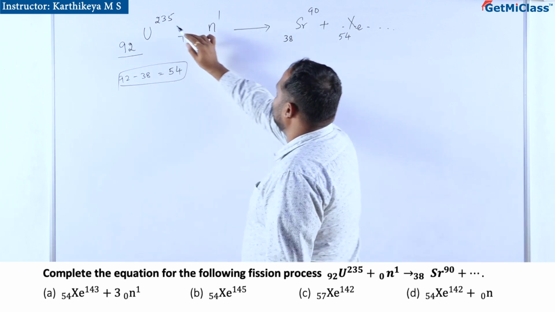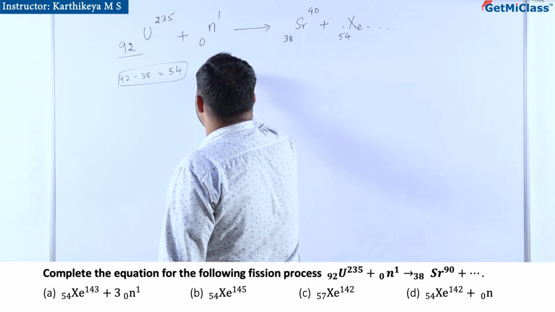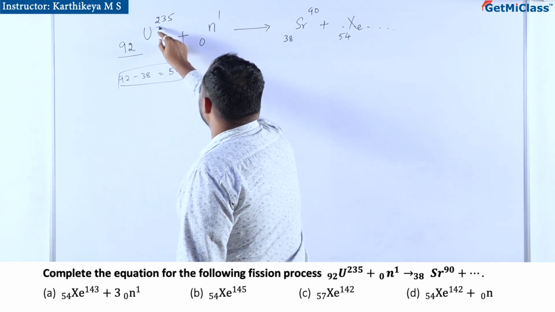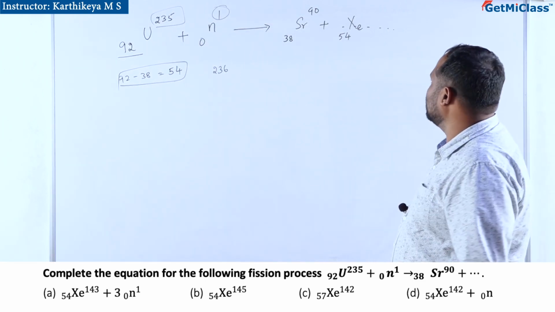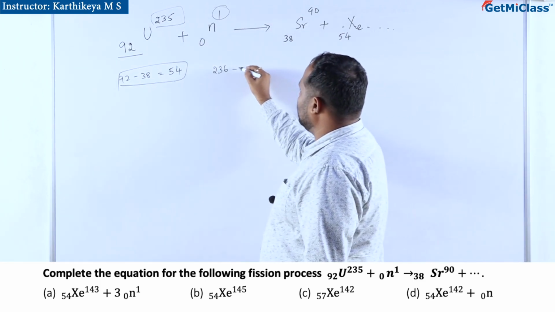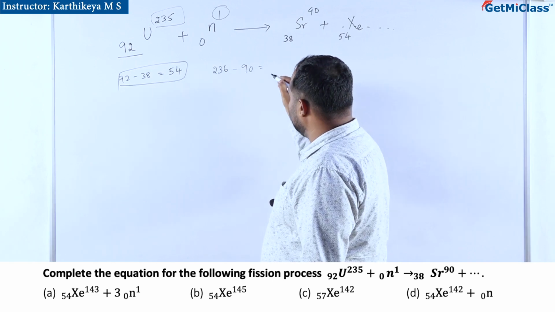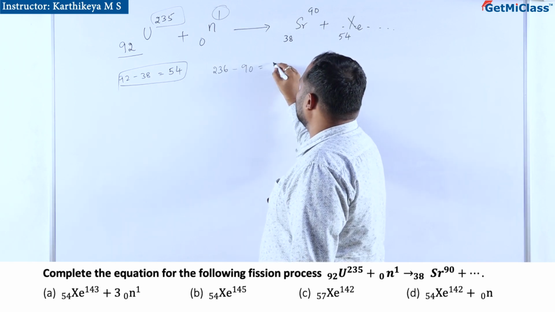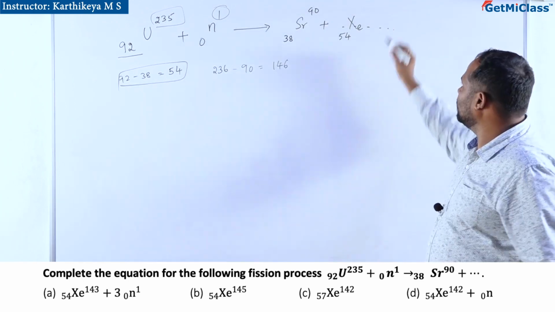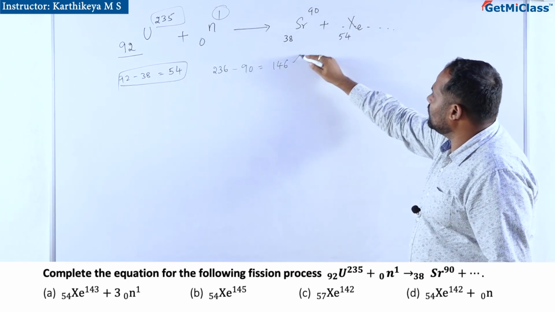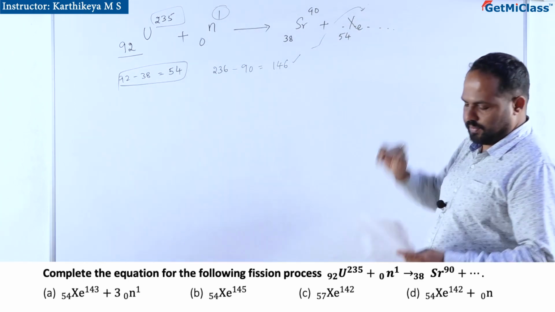Then if you see here, it is 236, no? 235 plus 1 is the total mass. That must also be conserved. So if you make it minus 90, it will be 146. So 146 in total should be here, okay?